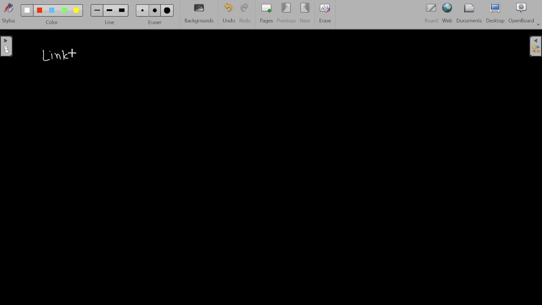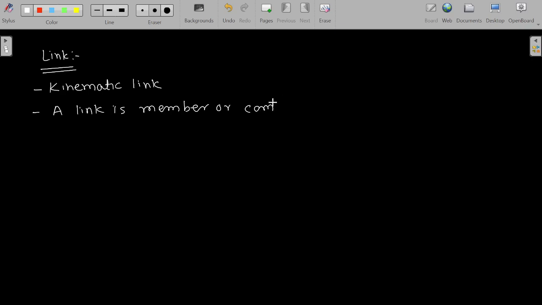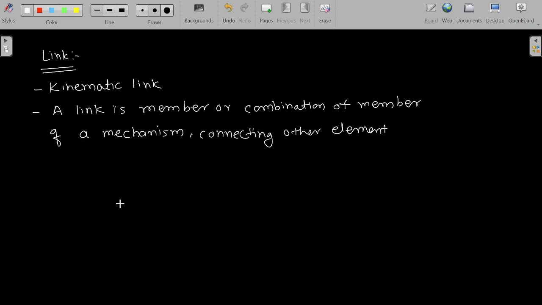What is a link? A link is sometimes also known as a kinematic link. A link is a member or combination of members of a mechanism connecting other elements and having relative motion between them.